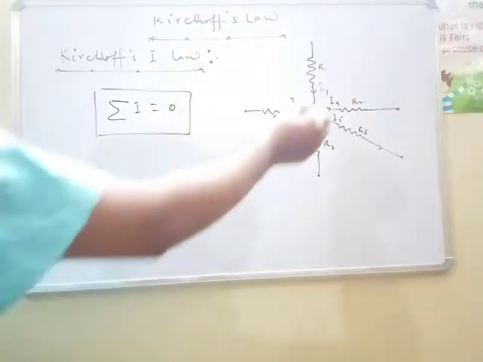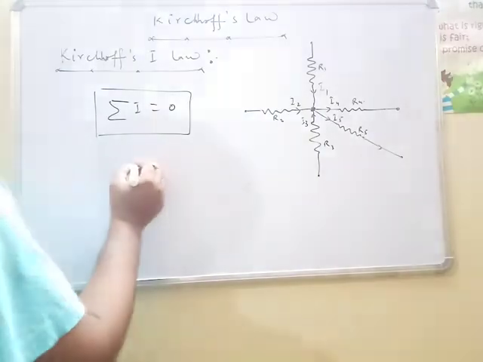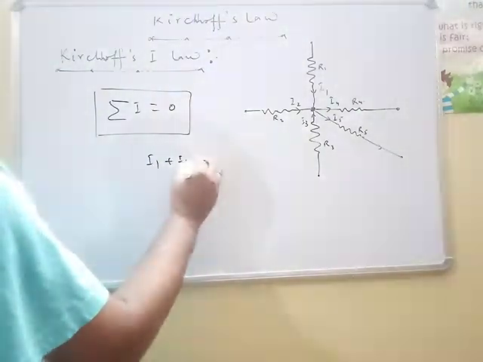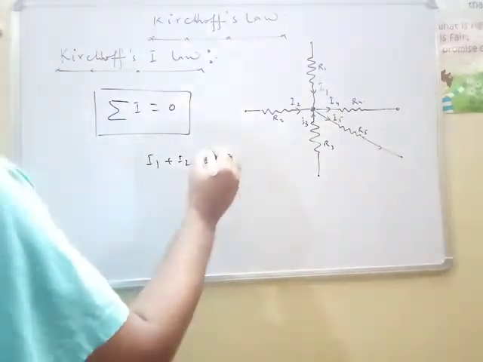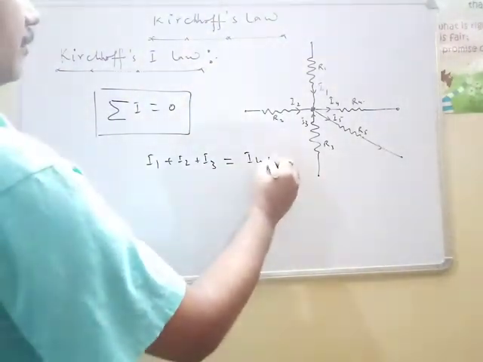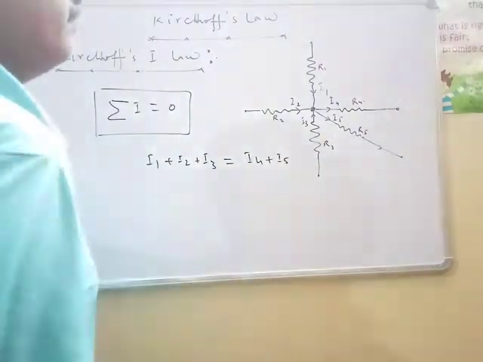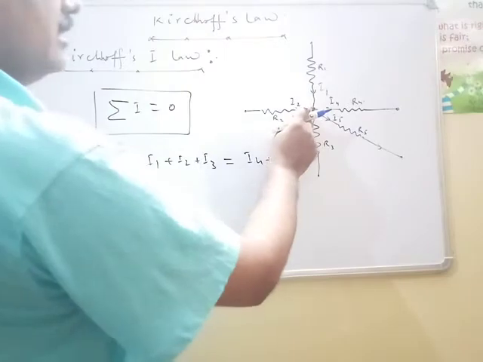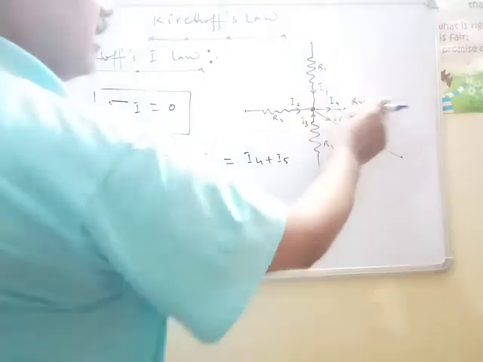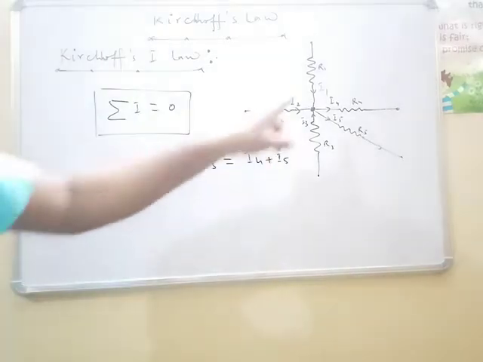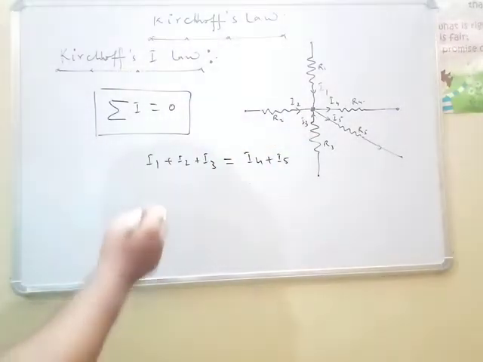If we use this diagram, then we get I1 plus I2 plus I3 equal to I4 plus I5. Total current flowing towards the junction must be equal to total current flowing away from the junction, meaning there is no accumulation of charge at the junction.